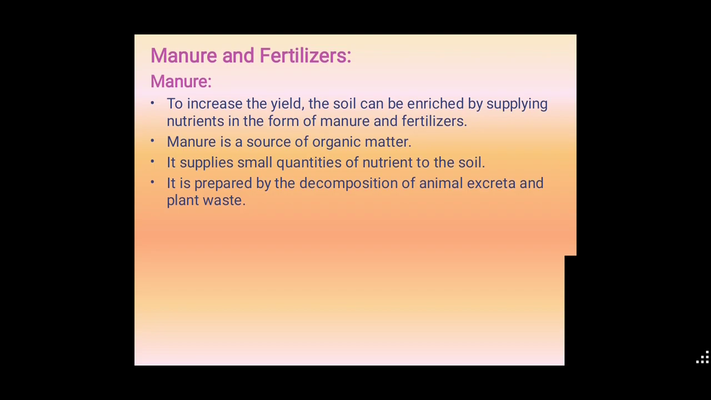Manure is a source of organic matter. What do we mean by manure here? It supplies small quantities of nutrients to the soil. The soil takes a small amount of manure. It is prepared by the decomposition of animal excreta and plant waste. This is the natural method of preparing manure, using animal excreta and plant waste to increase food production.